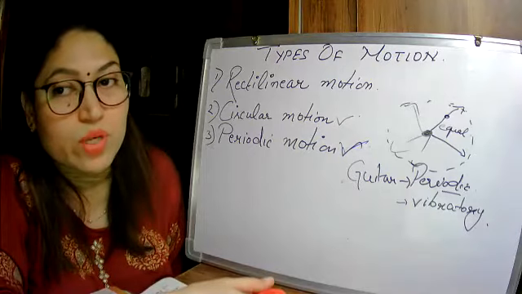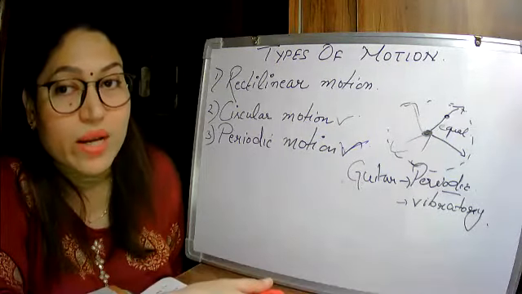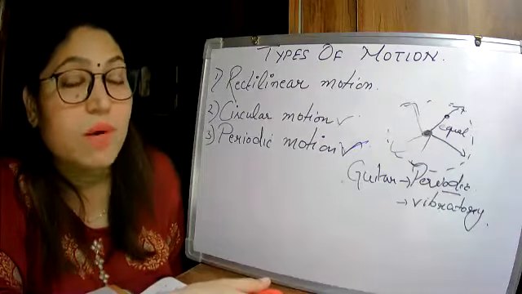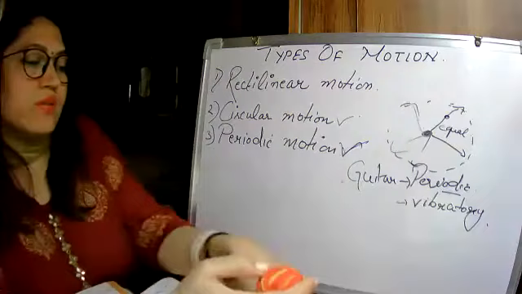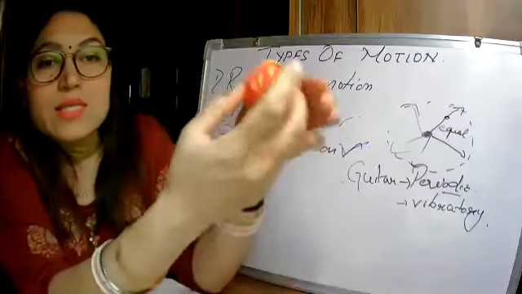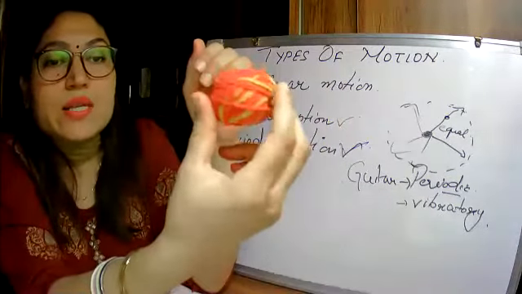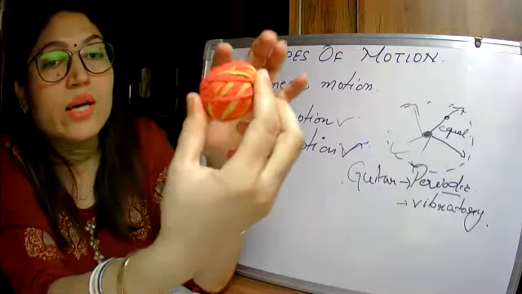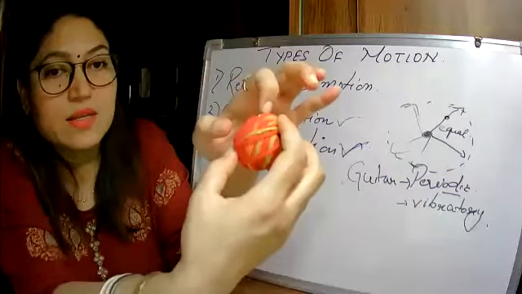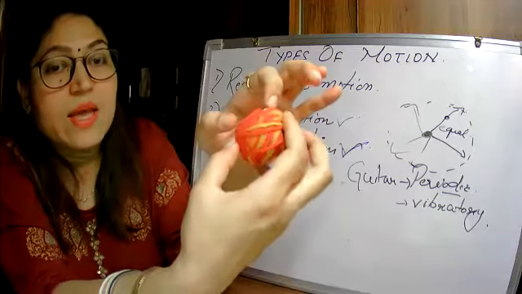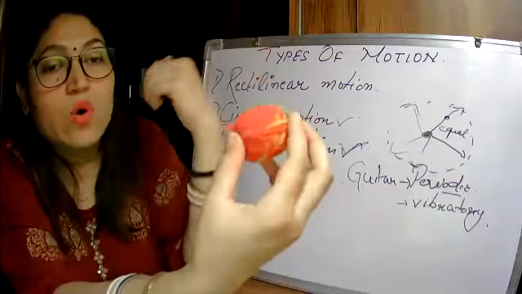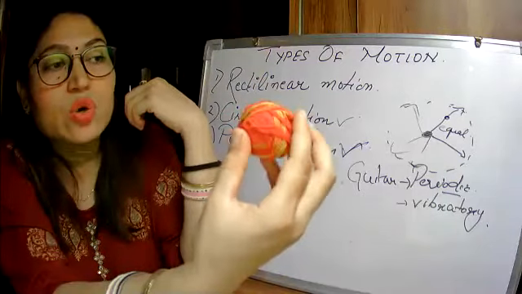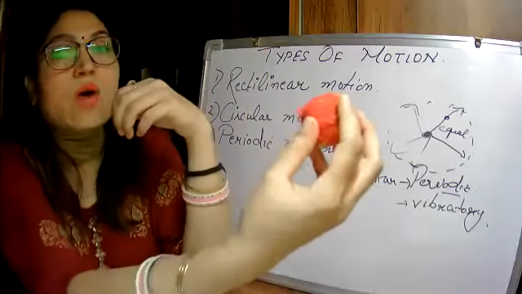See, you know the motion of the earth. Earth is showing two types of movement. You might have studied in your 5th standard about rotation and revolution. Have you studied it or not? For example, this is earth, and earth has an axis. Earth is rotating on its axis as well as around the sun.